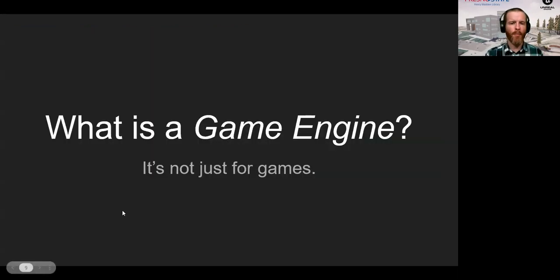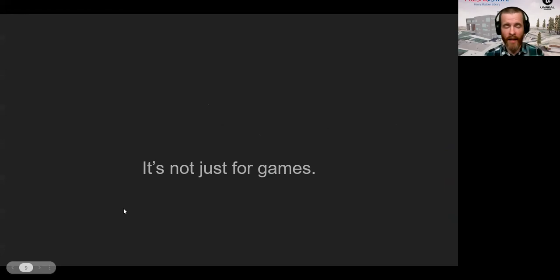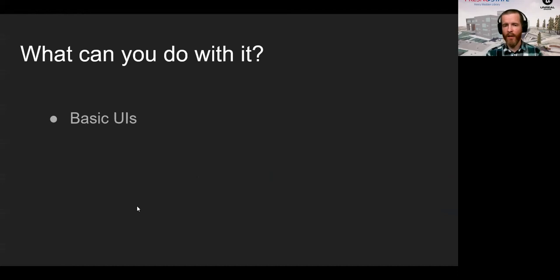But so what is it capable of, right? We've seen some examples of what has been done. What's it capable of? So remember, it's not just for games. That's just what it's geared towards. So let me give you some examples. What can you do with it? Basic user interfaces. You can actually use Unreal Engine, game engines in general, like a CMS, a content management system that is endlessly customizable. I'll give you a bit of an example.